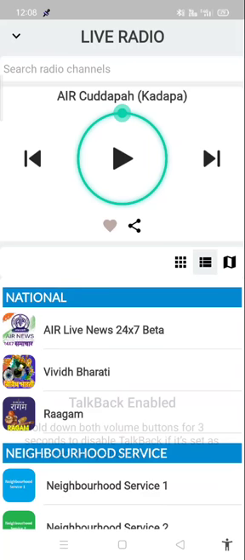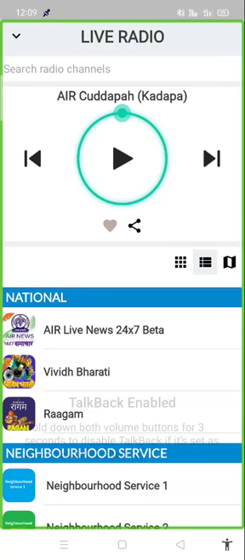You might find it uncomfortable here because the radio is playing and I'm speaking. If any radio channel is playing and we touch the top right side, it will show the channel name and icon, live radio, and the channel name. After that, if we swipe down, we'll get the back button, then the search button. After that, we have previous channel, then pause, then next. If we hit the next button, it will play the next channel.